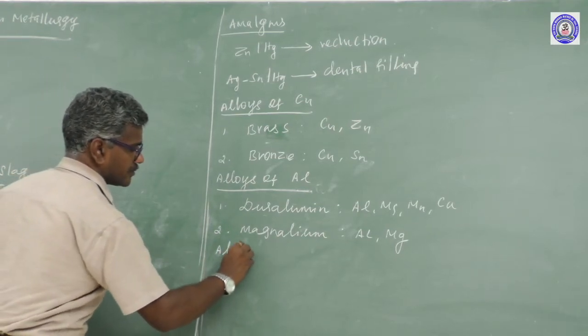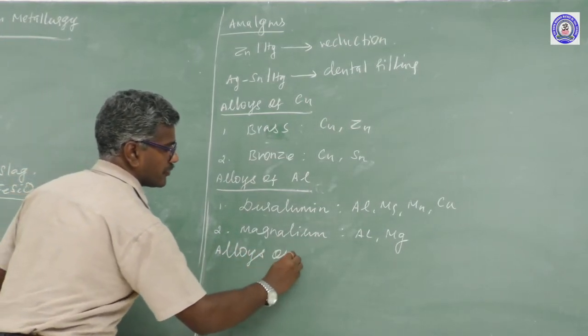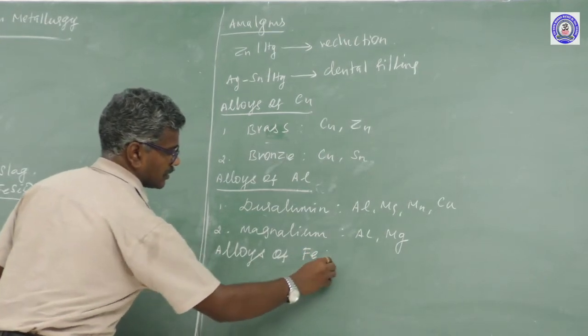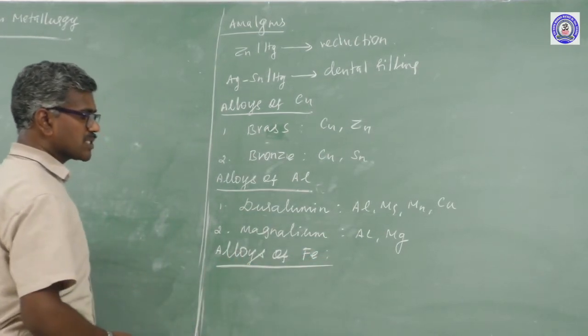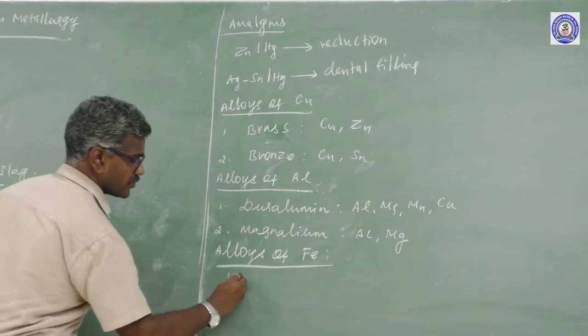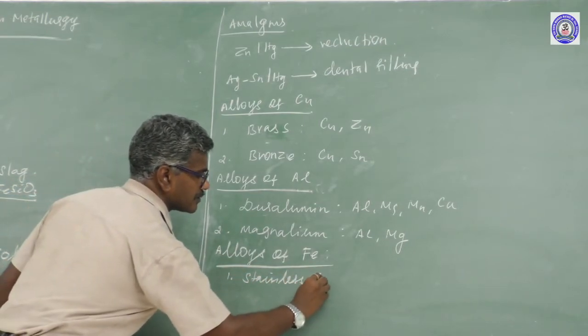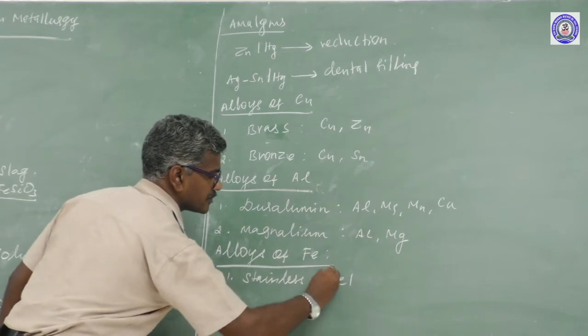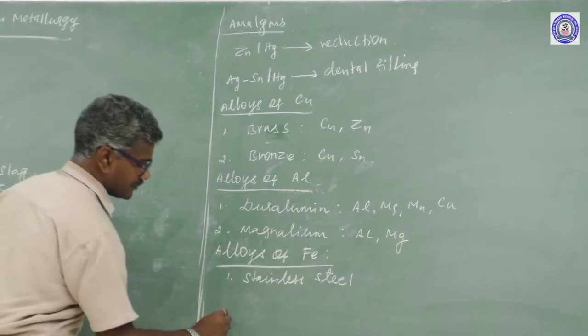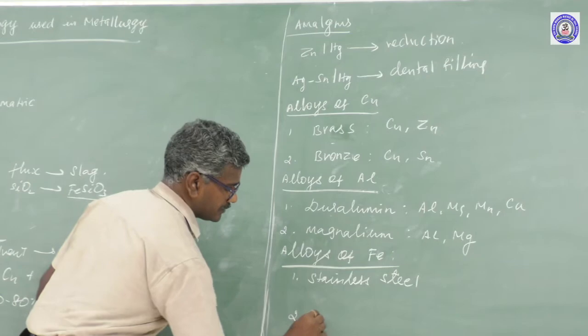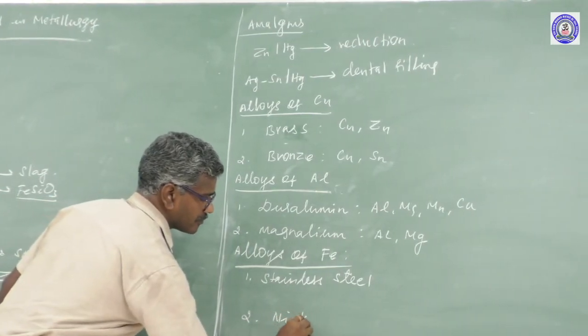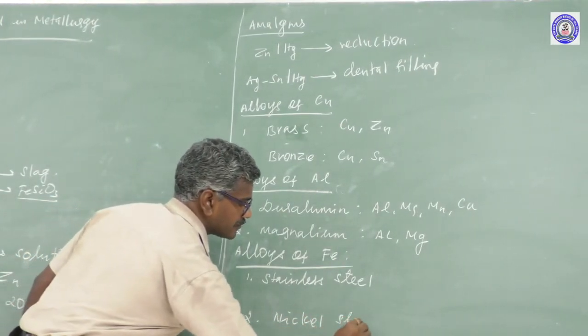Another one, alloys of iron. Alloys of iron can be classified into two types. First one, stainless steel; another one, nickel steel.